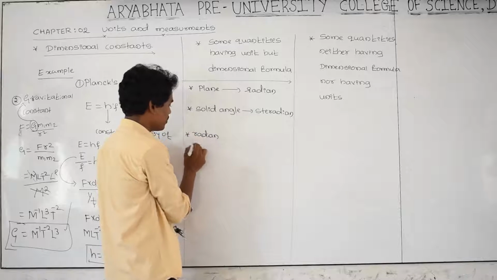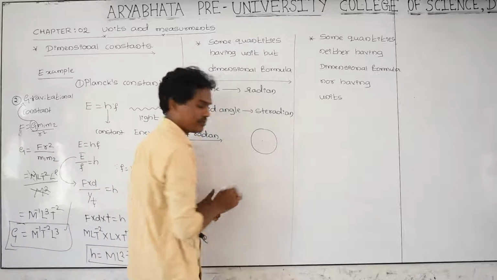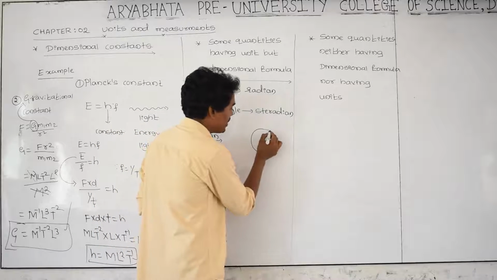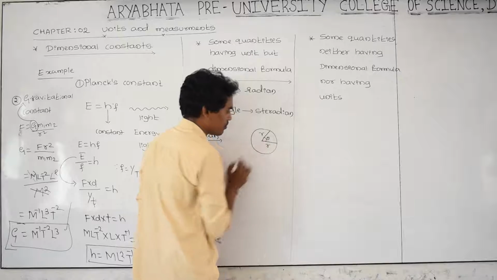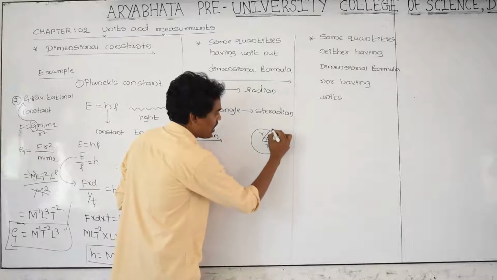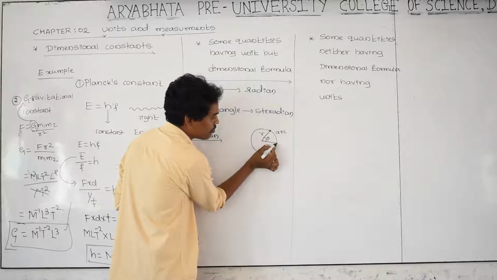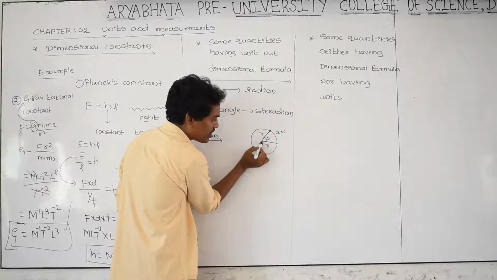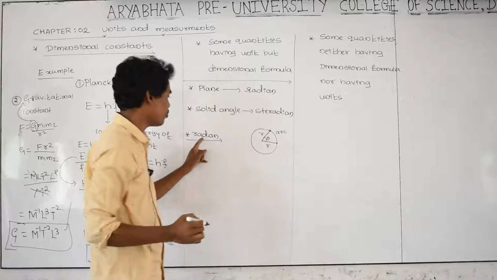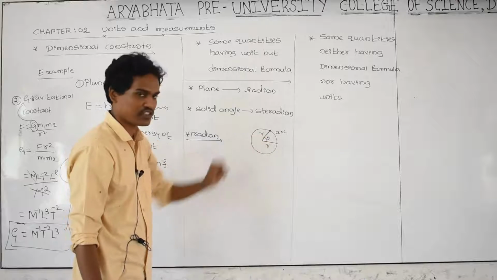What is radian? Let us consider, this is a circle, and here I am taking one radius. This is radius, this is r. The angle between these two radii is called theta, and this is an arc. What is arc? This point to this point, this distance is an arc of the circle, and this is radius r. This theta is called as 1 radian. Radian means angle between these two lines.